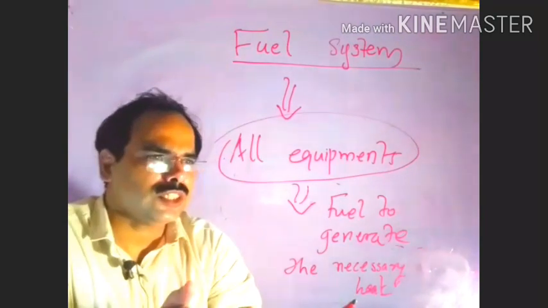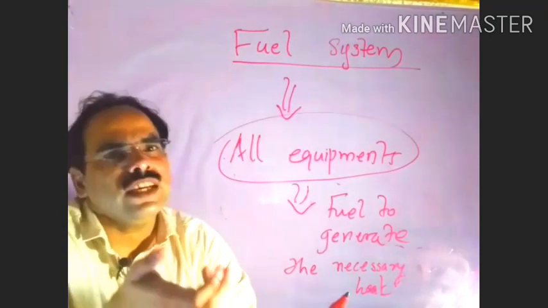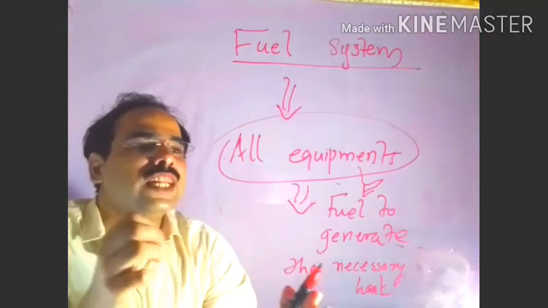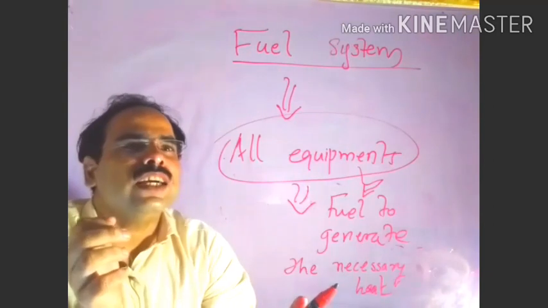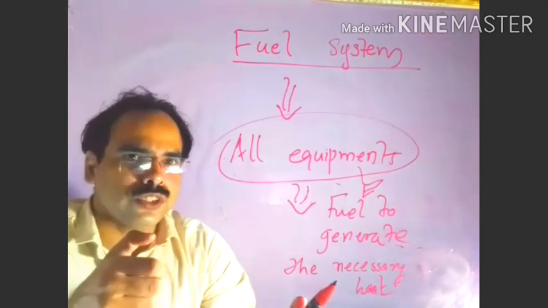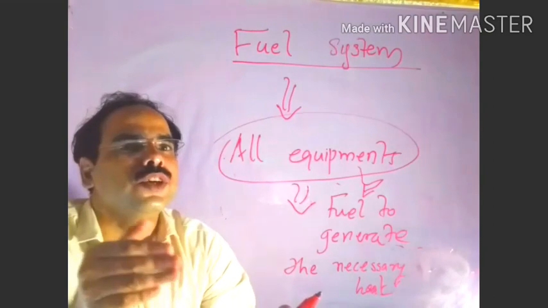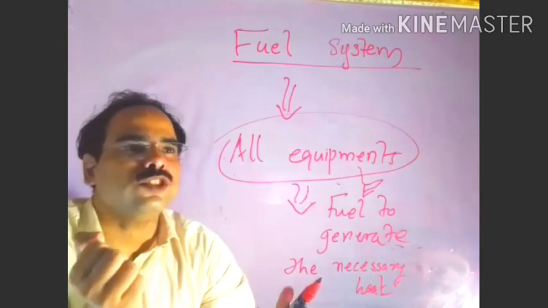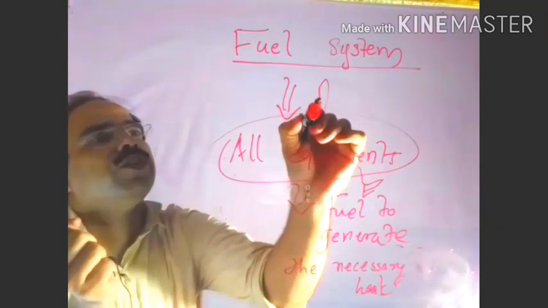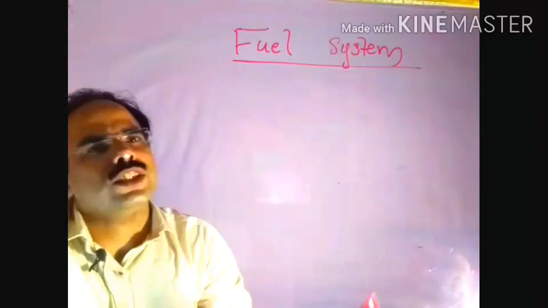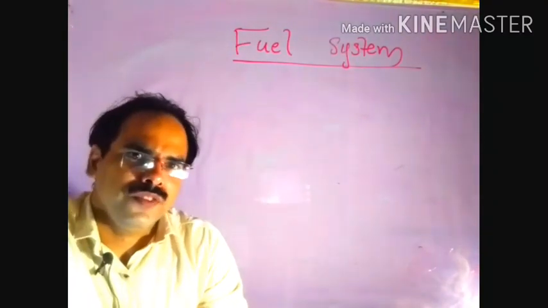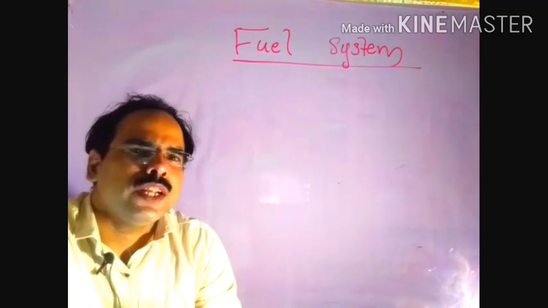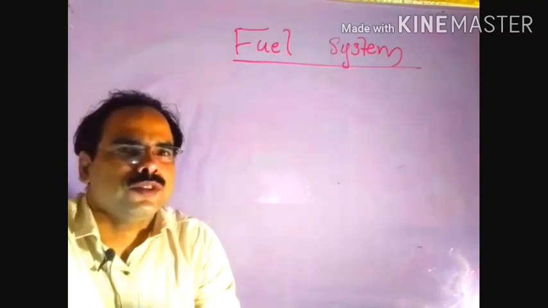In case of the fuel system, in order to produce the heat, we are using fuels. To generate the necessary heat from the fuel, there are different types of equipment we are using. The equipment used for producing heat energy from fuels comes under the fuel system. There are different types of equipment commonly used, depending upon the type of fuels we are using.